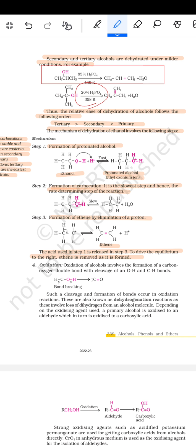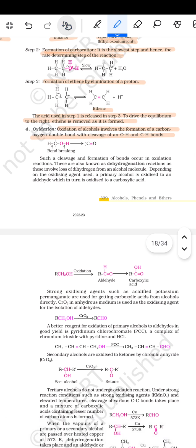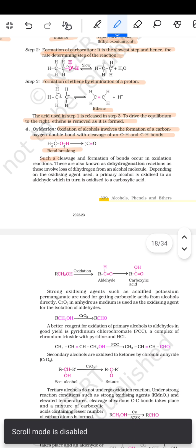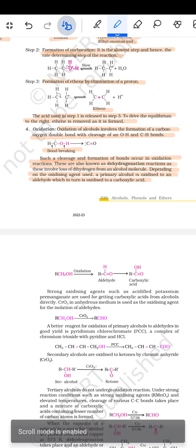Then oxidation of the alcohol involves the formation of the carbon-oxygen double bond with the cleavage of an O-H and the C-H bonds. So here bond breaking happened. Such a cleavage and the formation of the bond occurs in the oxidation reaction. These are also known as dehydrogenation reactions, as this involves loss of dihydrogen from an alcohol molecule. Depending on the oxidizing agent used, a primary alcohol is oxidized to an aldehyde, which in turn is oxidized to a carboxylic acid.